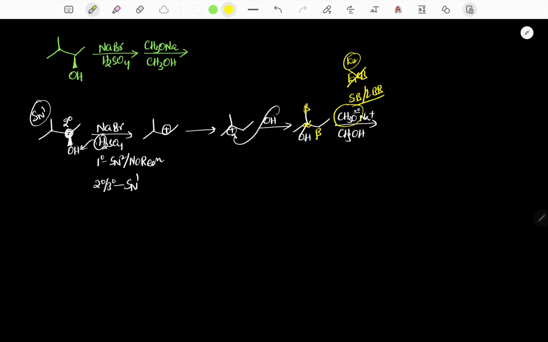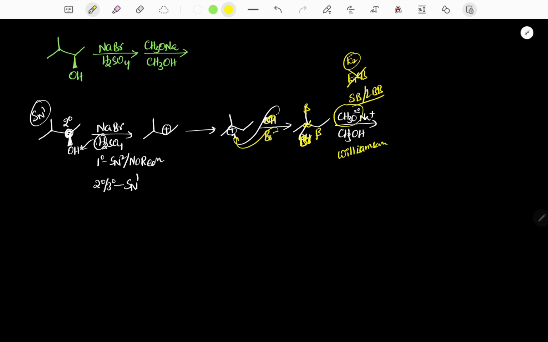And here of course it is not OH minus, here Br minus is attached, it is Br, please correct it. So alkyl bromide treated with CH3O minus, this reaction is the Williamson reaction.